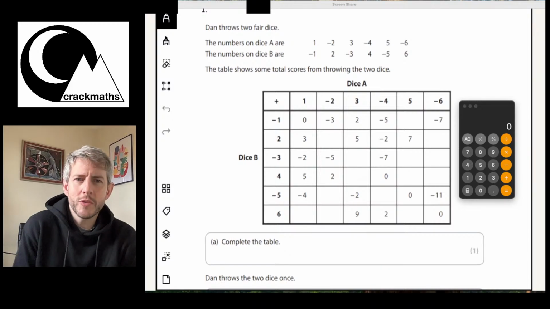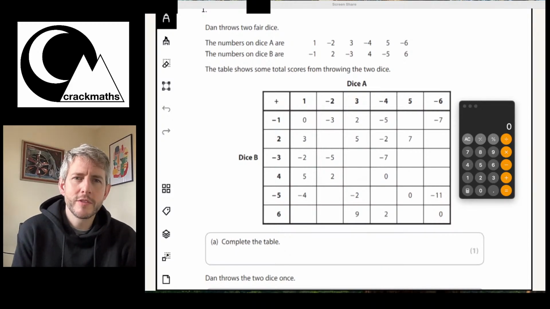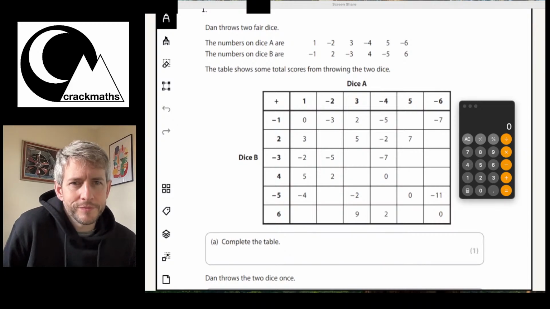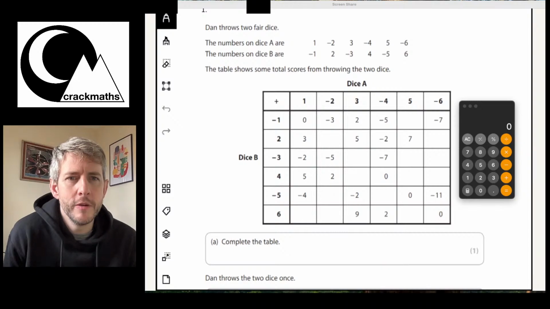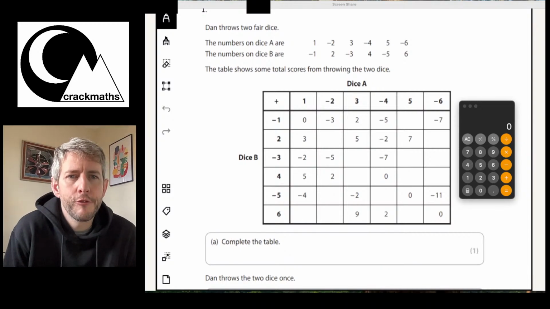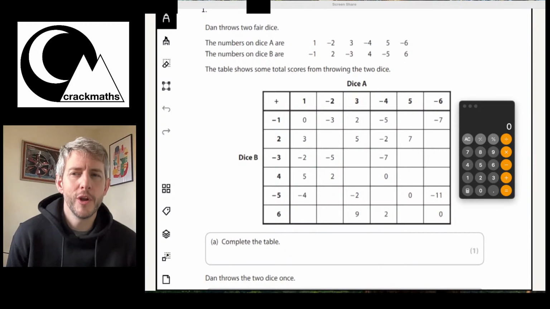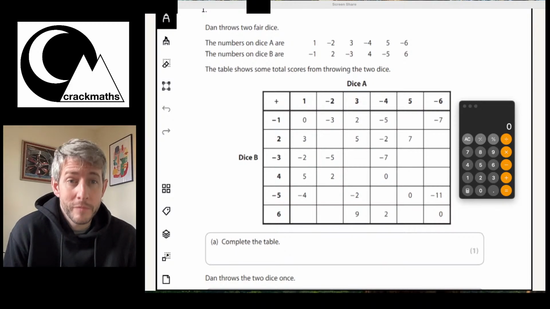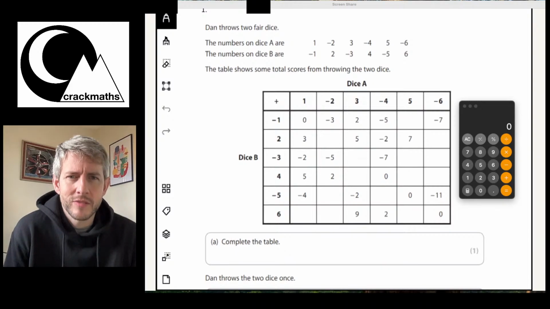Okay, so this question says, Dan throws 2 fair dice. The numbers on dice A are 1, -2, 3, -4, 5 and -6. The numbers on dice B are -1, 2, -3, 4, -5 and 6.